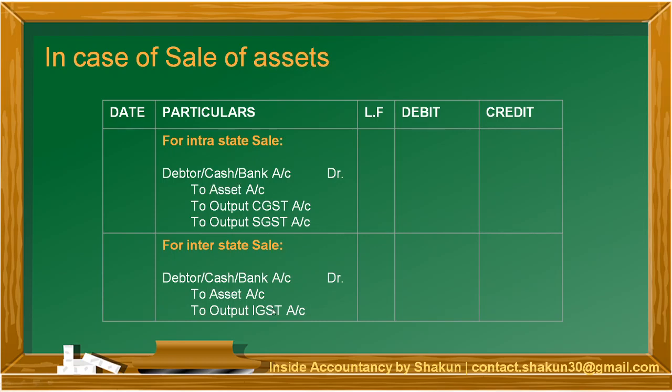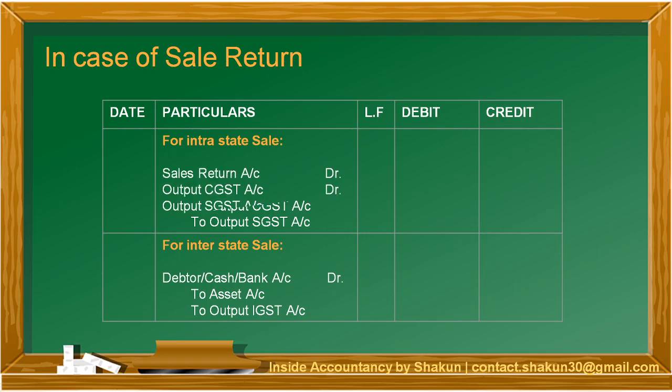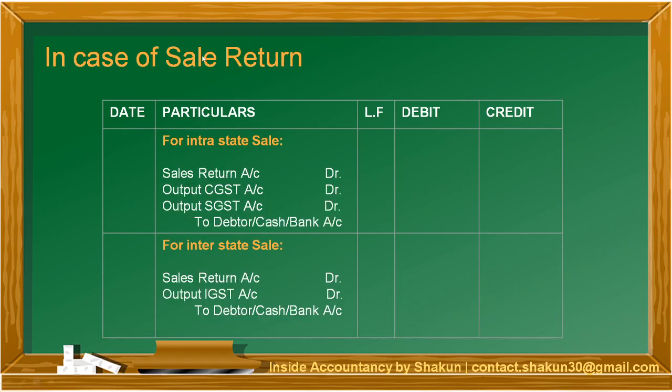In case of sale of assets, again the same entry: debtor, cash, or bank to asset, the basic entry. But since it is a sale, GST is collected. Therefore, output CGST, output SGST or output IGST is credited because it is a liability to be paid to the government.